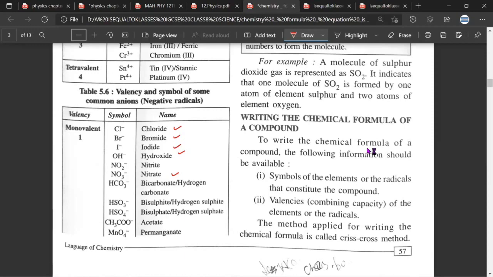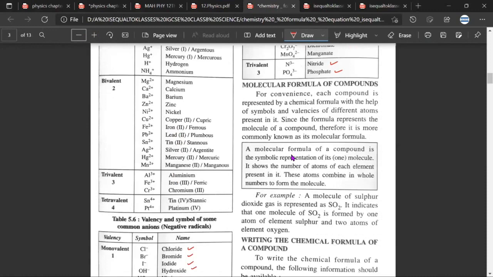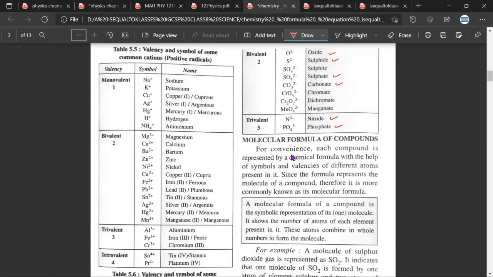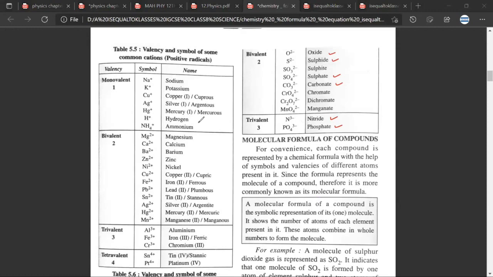Okay, now let us try to understand another thing. If you look at this list, in the positive part, you would be very comfortable dealing with sodium, potassium, hydrogen, magnesium, calcium, barium, aluminium. Have you understood? Yes, sir. Because they are part of the first 20. But when dealing with copper, silver, mercury, zinc, nickel, iron, lead, tin, manganese, chromium, platinum, you would be uncomfortable because these are not part of the first 20 elements. Have you understood what I said now?